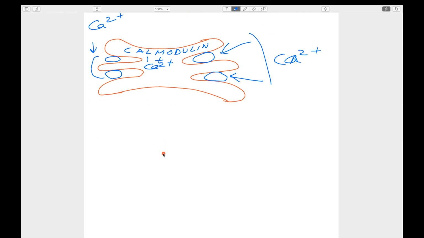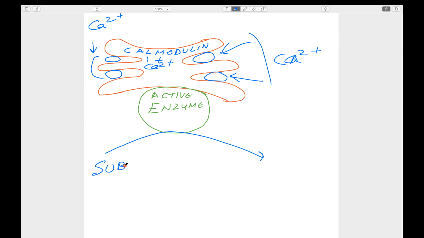Once this protein binds with the calcium, it will bind with a particular enzyme. This is the enzyme. When it binds, it becomes an active enzyme. Once it is an active enzyme, the substrate is converted to product.